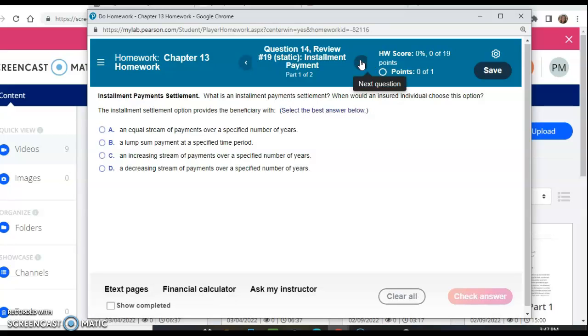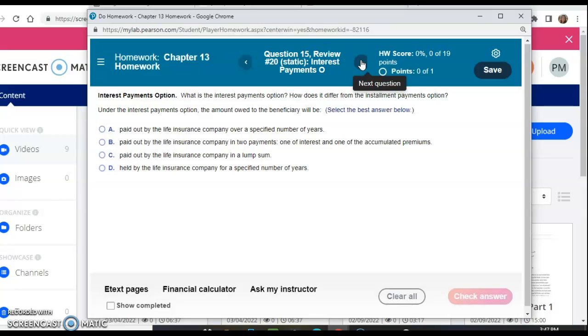Installment payment settlement. What is the installment payment settlement? When would an insured individual choose this option? The installment settlement option provides the beneficiary with what? Again, if you're not sure, click the e-text. Because if you're not reading the chapters and you're just going to the homeworks and wanting to guess, I would click the e-text pages so you can find the correct answers. Interest payment options, same thing, click the e-text pages.